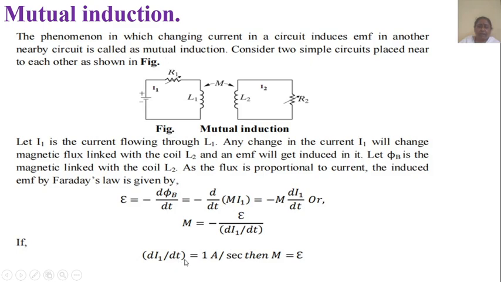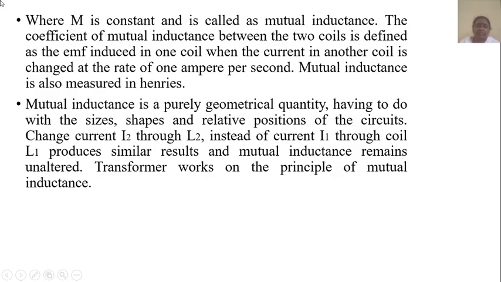If dI1 by dt equals 1 ampere per second, then M equals induced EMF, where M is the constant called the mutual inductance.